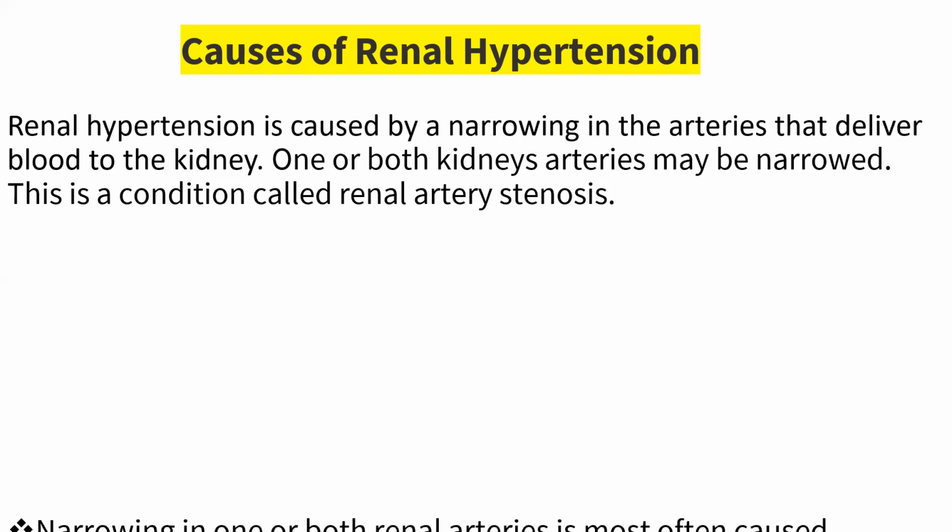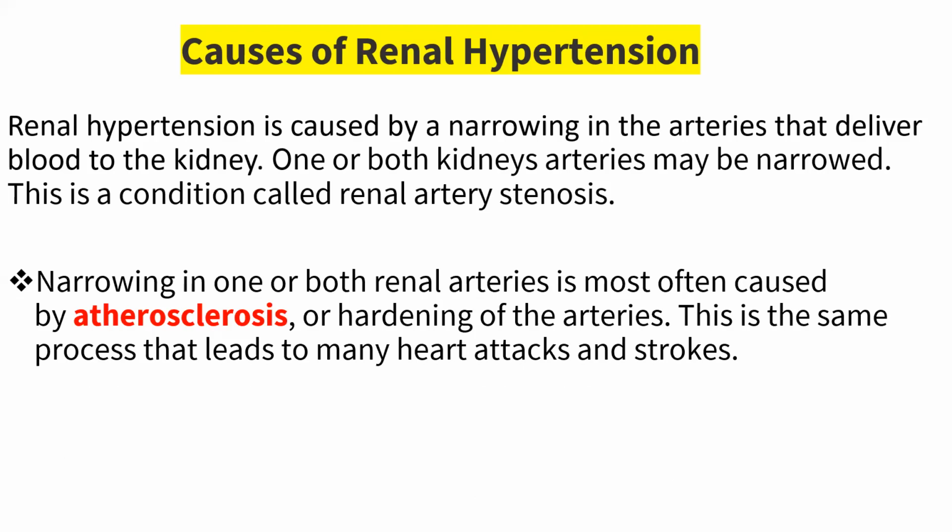Yes, ma'am. Okay, next point. Narrowing in one or both renal arteries is most often caused by atherosclerosis. So the narrowing in the kidney arteries is mainly caused by atherosclerosis. What we were discussing in the first point was that narrowing in the arteries that deliver the blood to the kidney is the cause of renal hypertension.